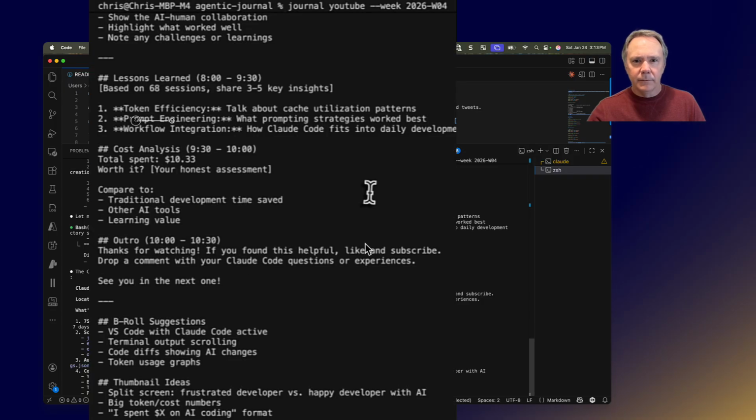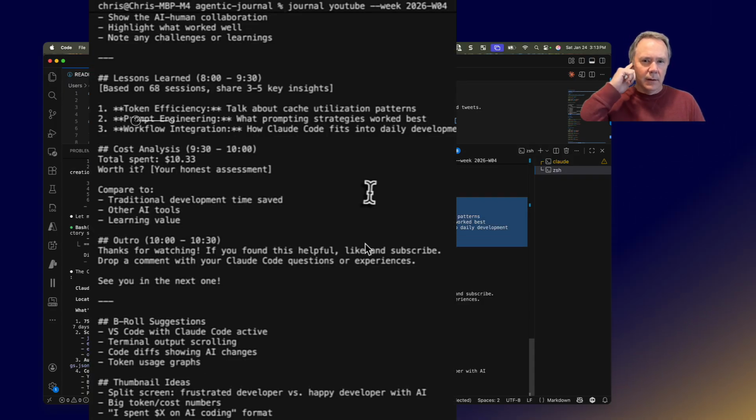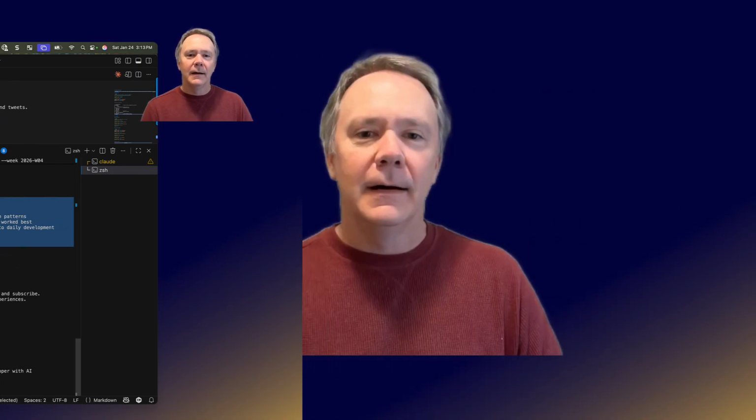Here's some kind of cost analysis. So total spent on a given prompt was $10.33, and I had no idea what this was going to show up and look like. So this is just the first pass of this tool. As a professional software engineer, I'll look over what it's doing, what it's producing, and see what kind of tweaks need to be made to refine this journaling tool.